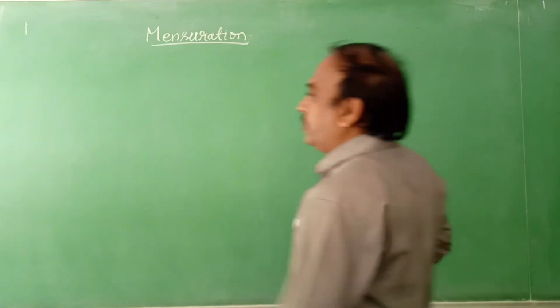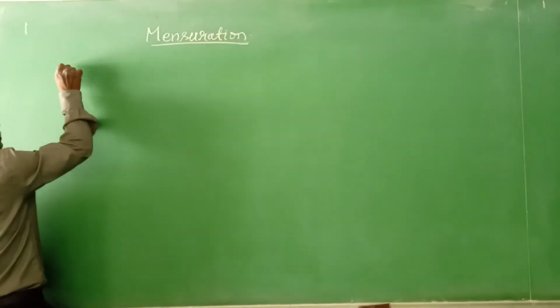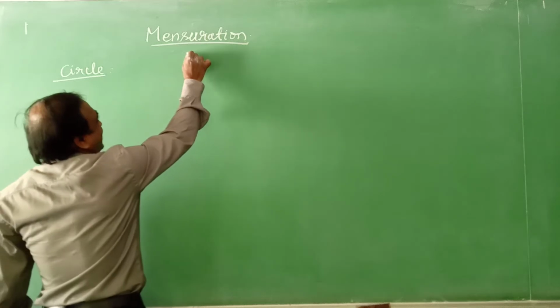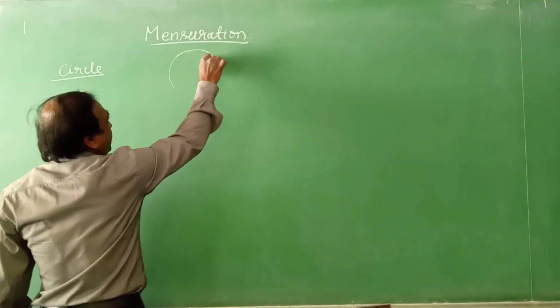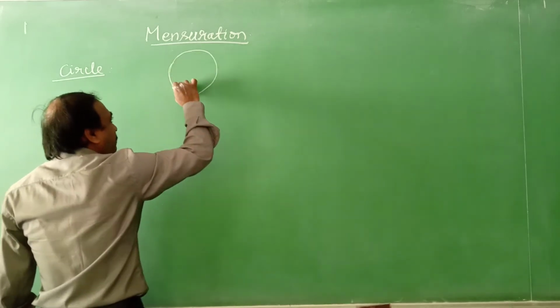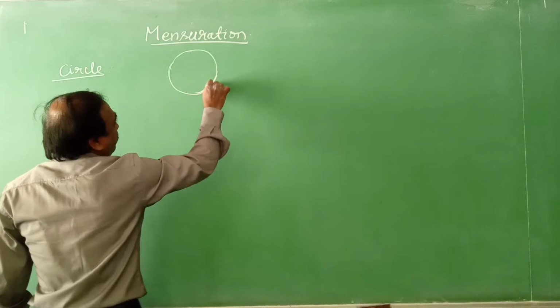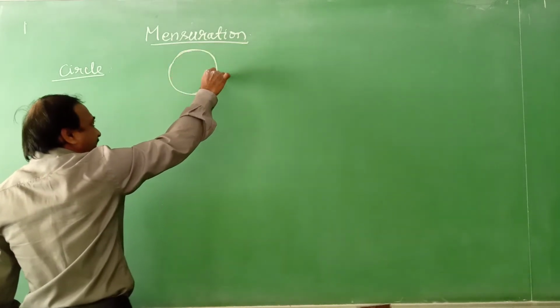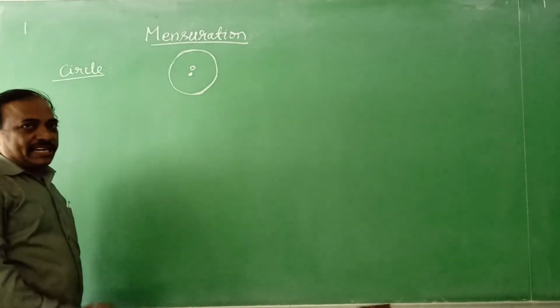Now let us see another one, that is the circle. As we know, based on a fixed distance, all the points will be located around a fixed point, and that fixed point is called the center of the circle.